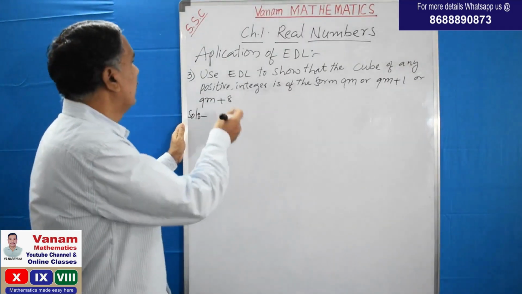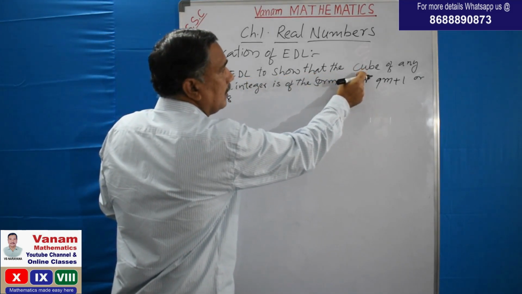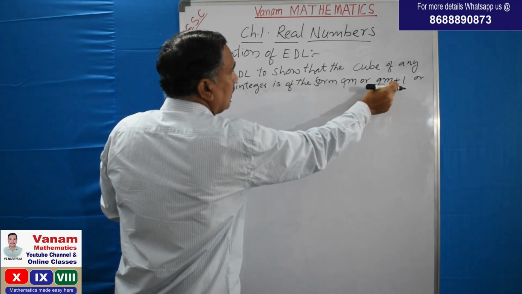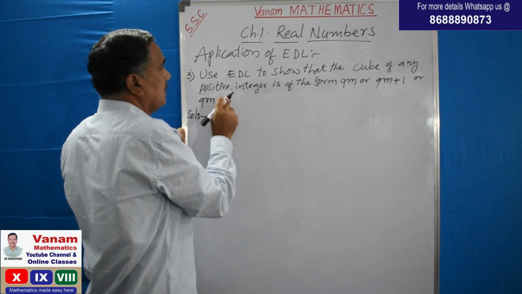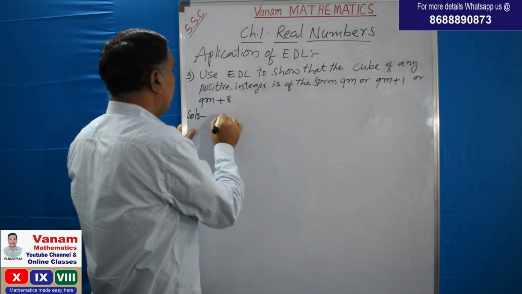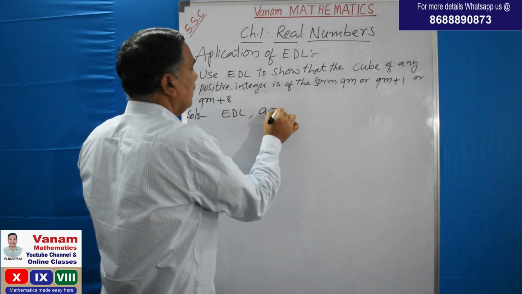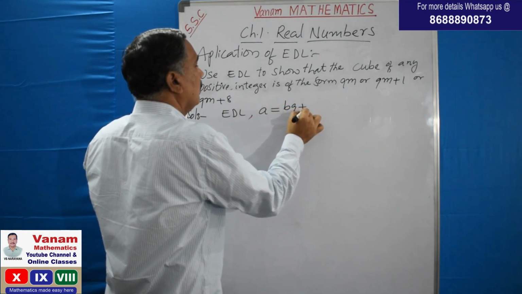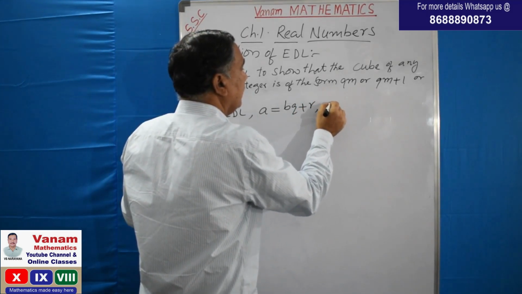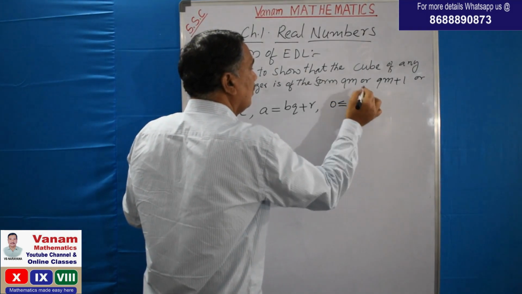Next problem, look at the board. Use Euclid division lemma to show that the cube of any positive integer is of the form 9m or 9m plus 1 or 9m plus 8. So this statement we have to prove. Now, let us take Euclid's division lemma. What is it? a is equal to bq plus r. Again, you know the condition: 0 less than or equal to r is less than b.